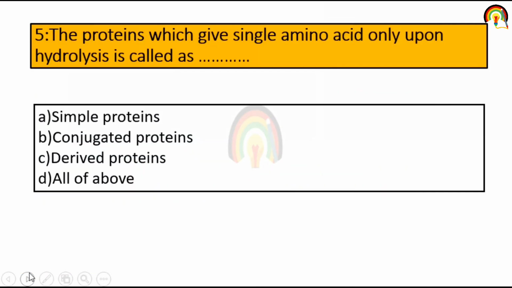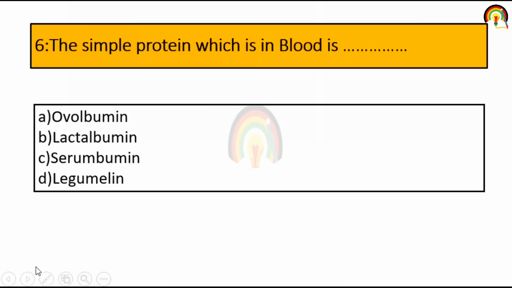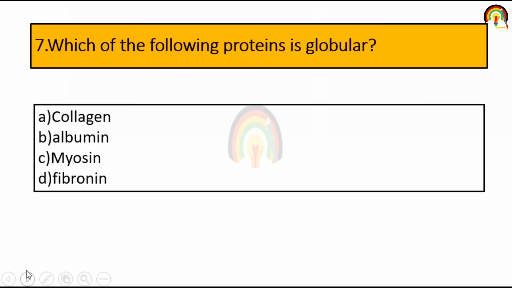Next one, protein which gives only amino acids upon hydrolysis is called simple protein. Simple protein which is in blood is. So one of the following simple proteins present in the blood is serum albumin. Next one. Which of the following proteins is globular? So it's albumin.